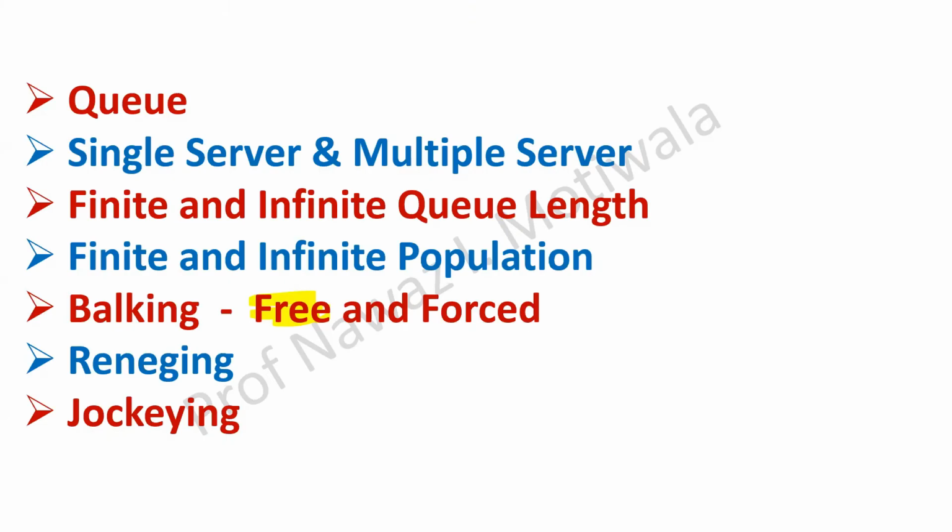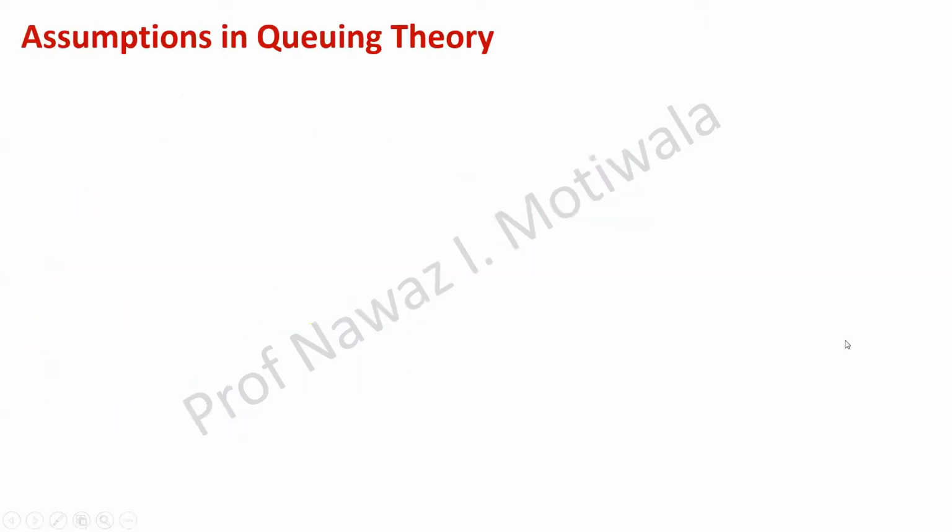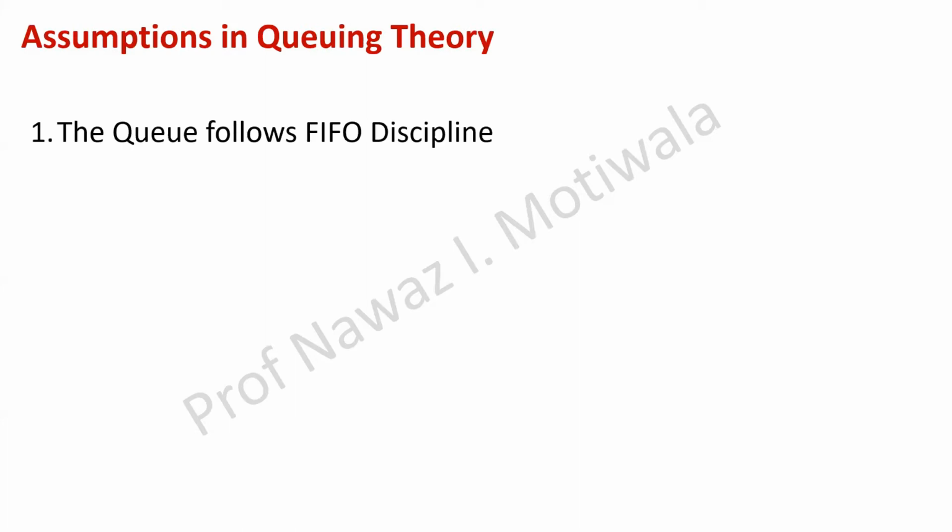So let us move further and see what are the various terminologies which are used in queuing theory. Before that, there are assumptions. As we have seen the assumptions in assignment and game theory also, we have some assumptions in queuing theory also. The first assumption is the queue follows FIFO discipline. What do you mean by this term FIFO? I have already explained yesterday. FIFO means first in, first out. Those who will be there in the line first will be served first. So we will have an assumption that it will be a FIFO discipline. Those who come first will be served first.